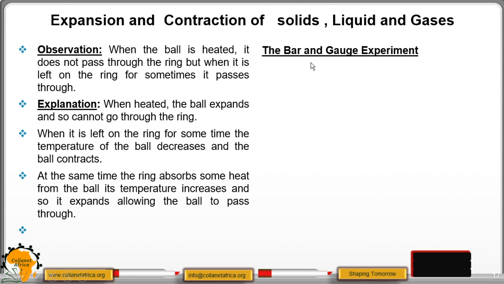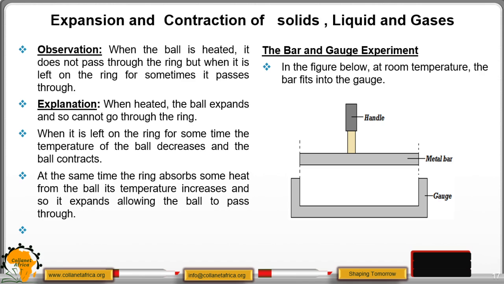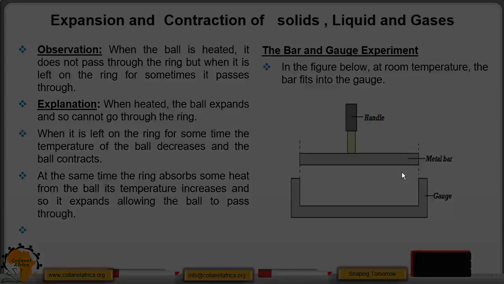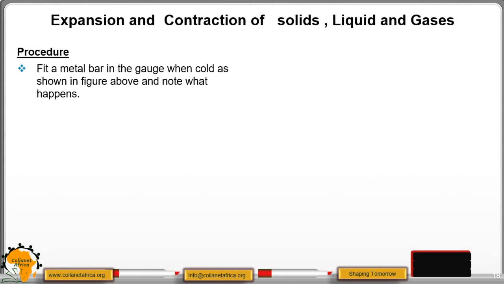Then we have the other experiment, the bar and gauge experiment. We have the figure below. Before you heat, at room temperature, you find that this metal bar will fit on the gauge. What we are supposed to do is heat this metal bar away from the gauge and then come and try to fit it. Then we have our observation.